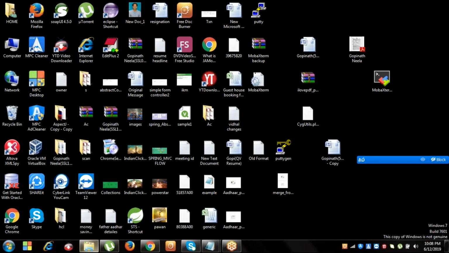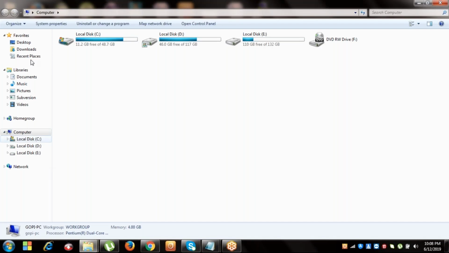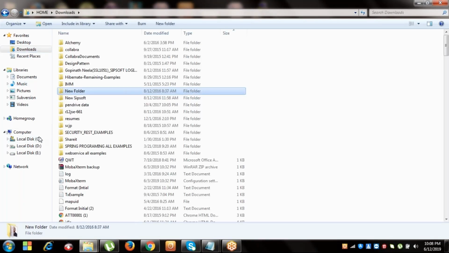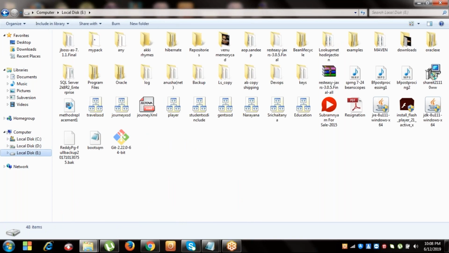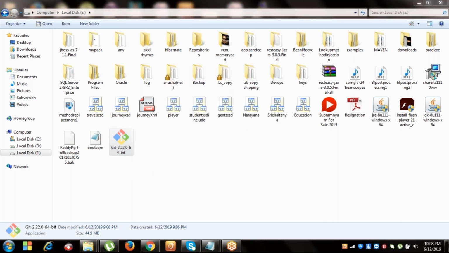Okay, fine. Now you downloaded, right? Go to the place where you downloaded it and copy your software content. Once you downloaded the exe file, you get this GitHub installer. Just double click on that, guys. It will ask to run. Just run that, then click the next button. That's it.